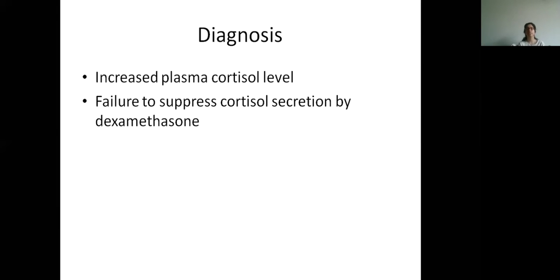So diagnosis is by seeing the increased level of plasma cortisol, and then there is failure to suppress cortisol secretion by dexamethasone. Dexamethasone is an exogenous steroid. If you give steroid from outside, you know that there is suppression of cortisol from the body. So this will not occur in case of Cushing's disease when the cause is non-iatrogenic.